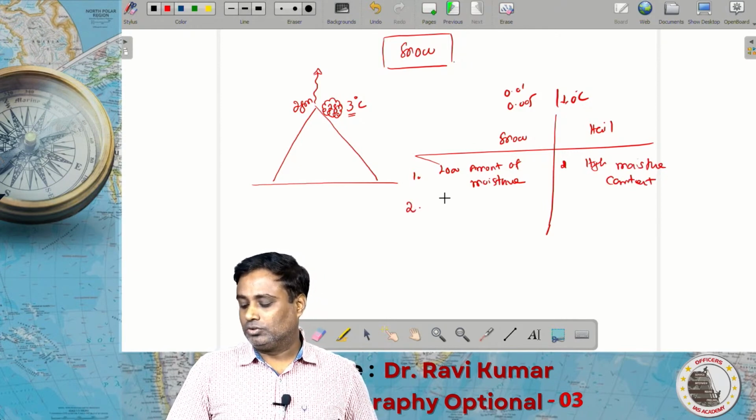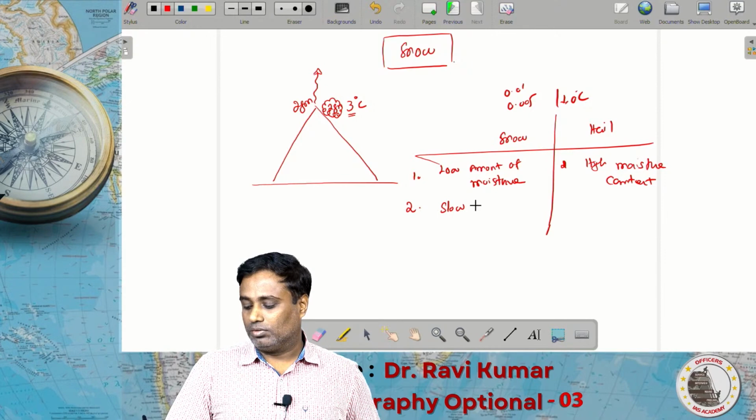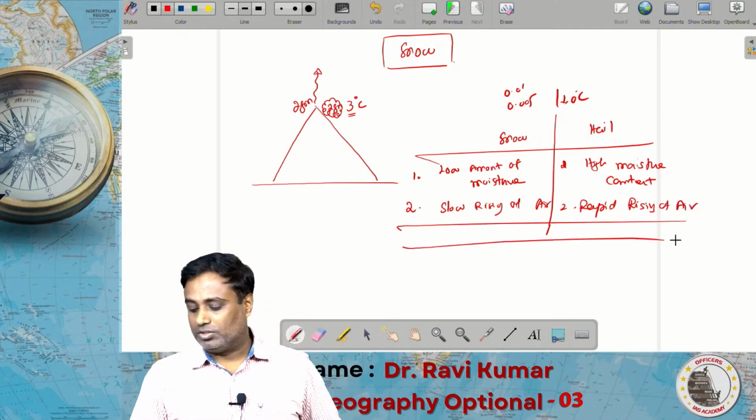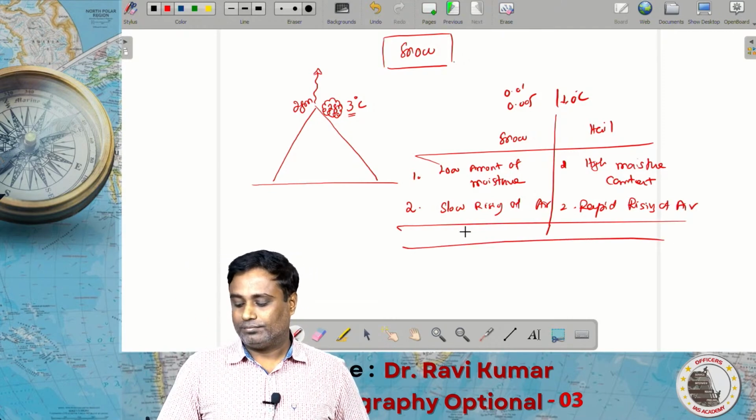In snow there is slow rising of air, but in hail there is rapid rising of air. But there is only one similarity: saturation at sub 0 degrees Celsius.